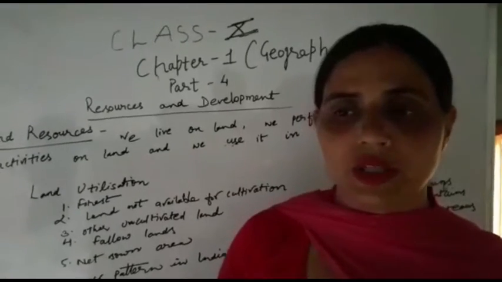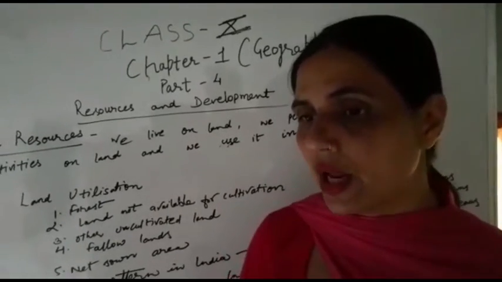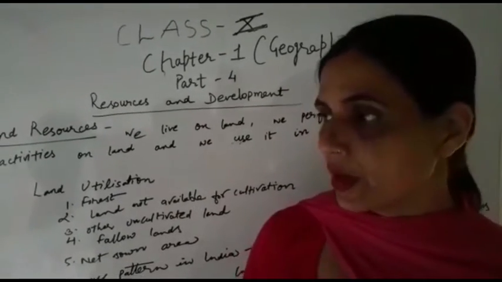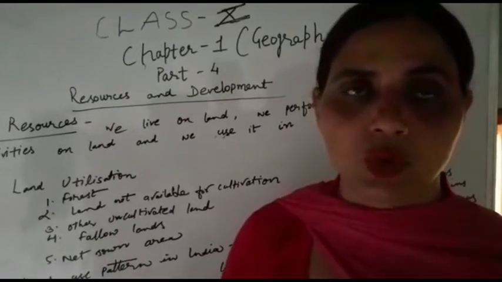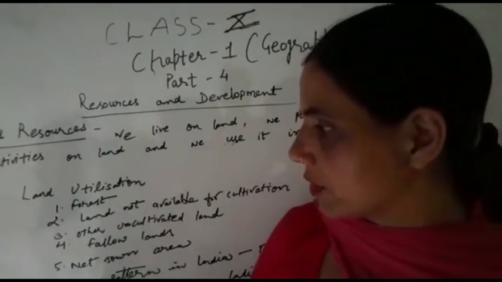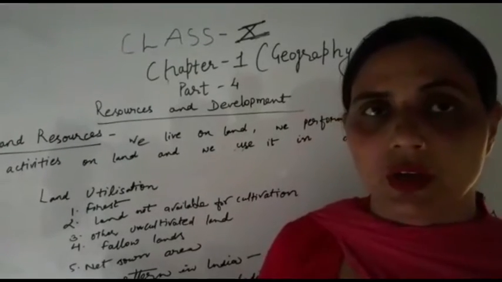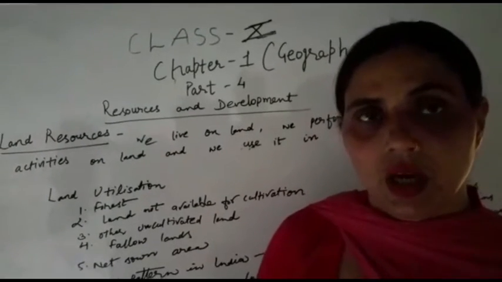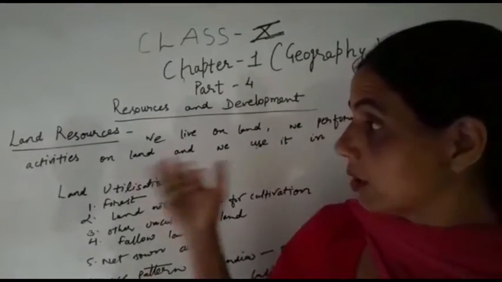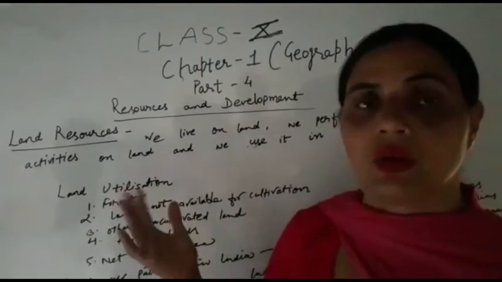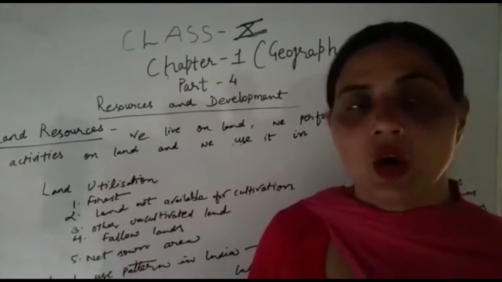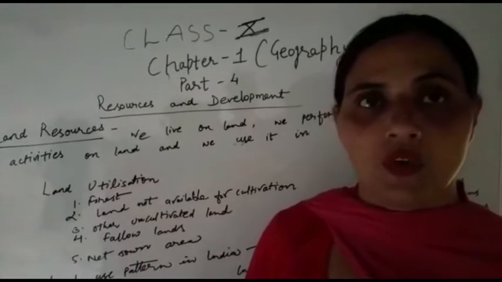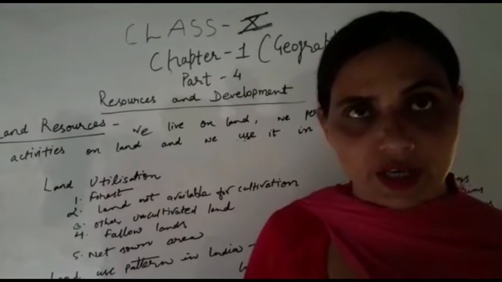So, my dear students, when we talk about land degradation and conservation measures, you people already know, and I have discussed with you here. There are a few areas where we are totally dependent for all economic activities on the land. There are three main aspects: over irrigation, over mining, and over grazing.